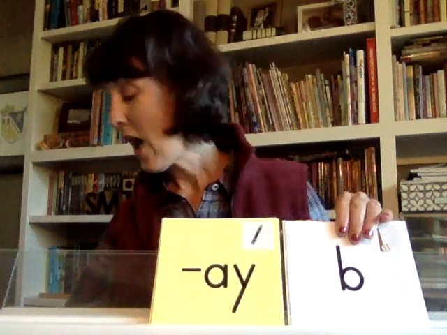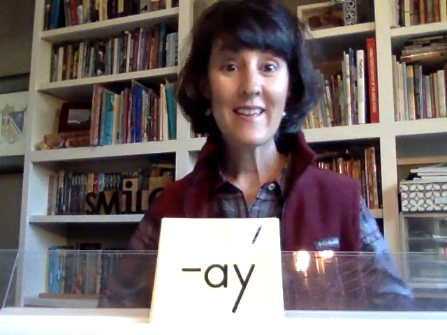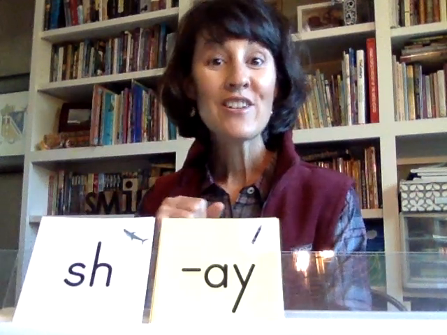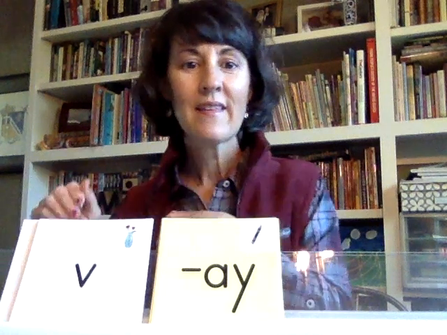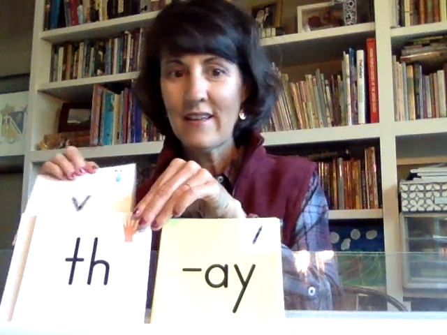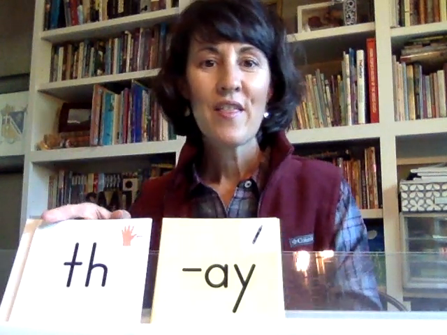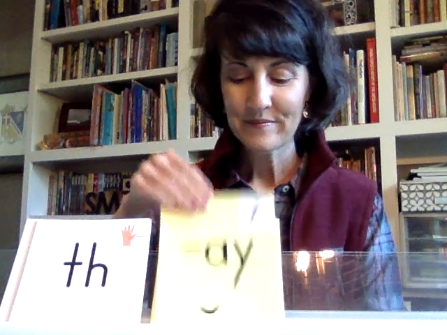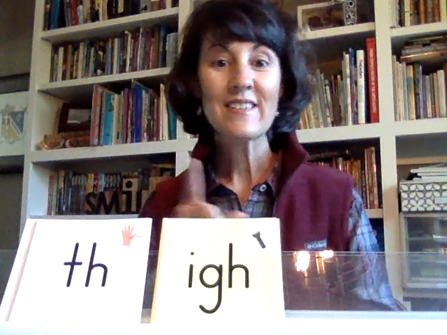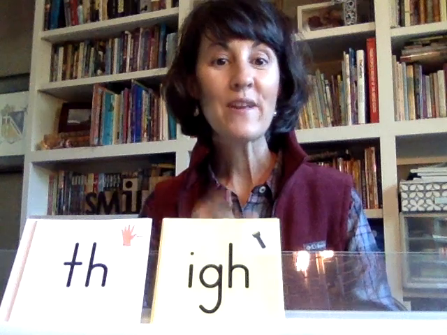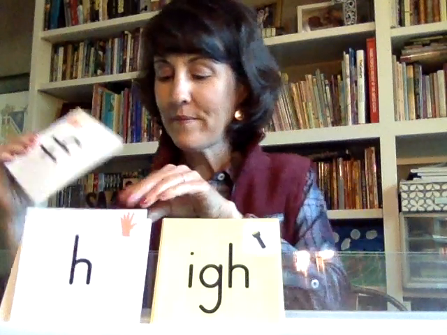We have AY. It must come at the end of a word. All right, shay. They. All right, IGH says I. Read that. Thigh. High.